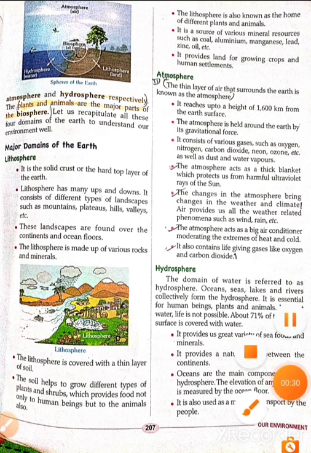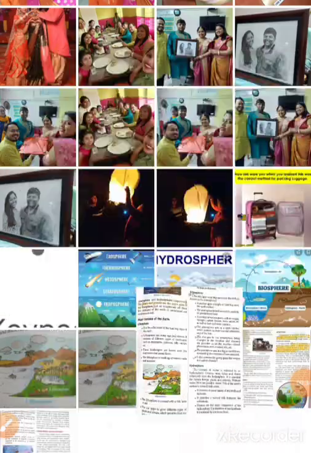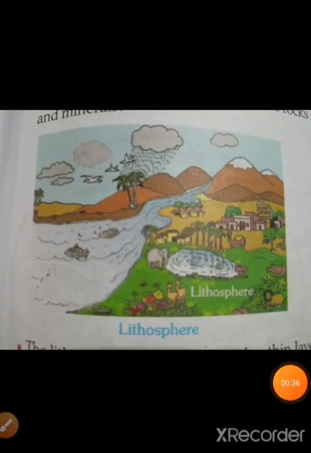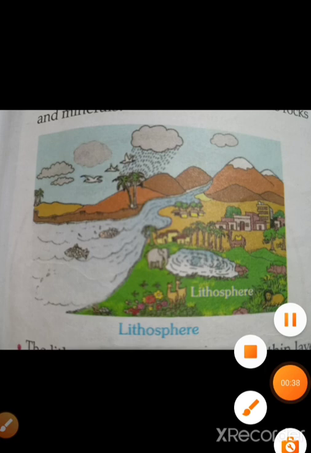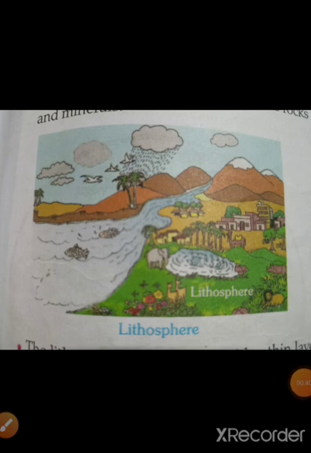So what is lithosphere? As you can see in this picture, this is a picture where we can see lithosphere. Lithosphere is the land surface of the earth.